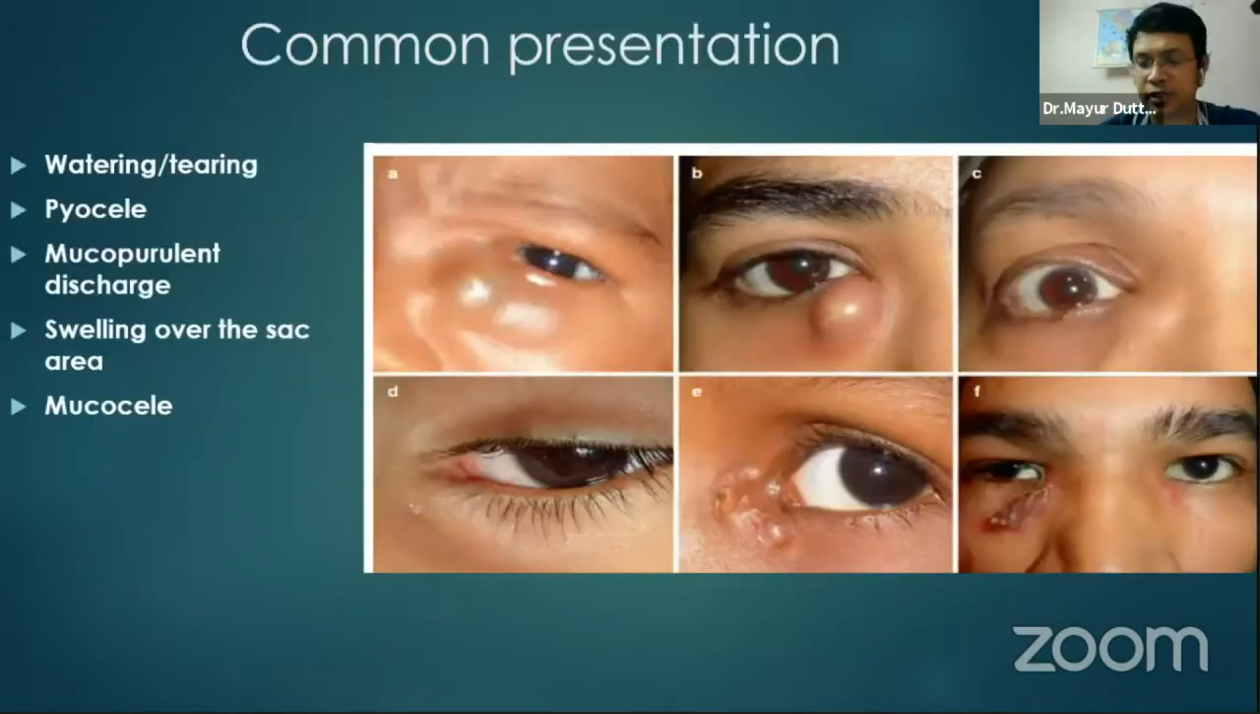So these are the different presentations. The first picture shows a dacryocystocele in an infant. The second picture shows acute dacryocystitis, and the third is chronic dacryocystitis with a mucocele. Fourth, there is a fistula, and the fifth picture is a spontaneous rupture of an abscess with scarring. So these are the different presentations.